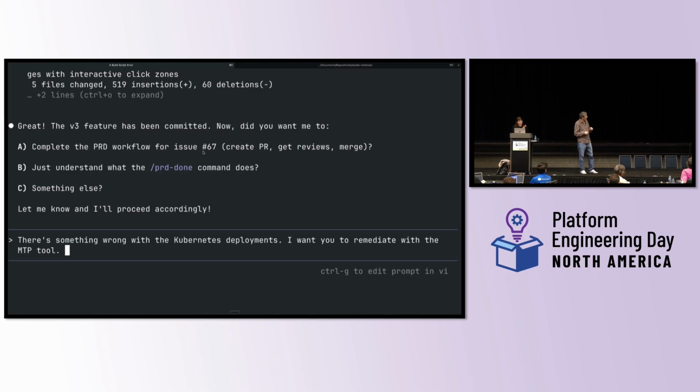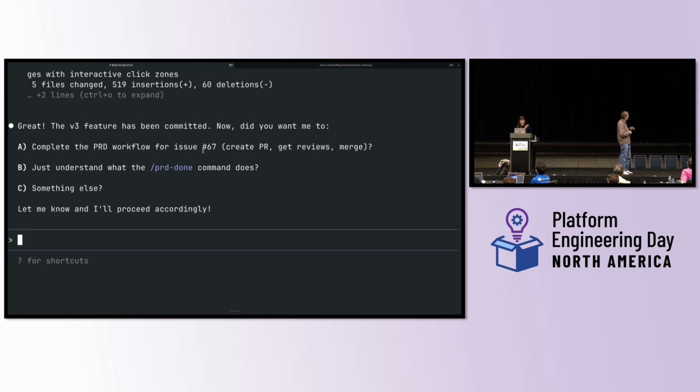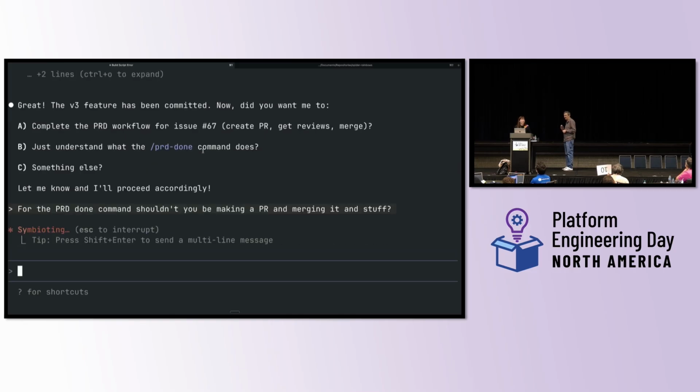Yeah? The important, yeah, press it. Oh, it's been committed. I haven't. Shouldn't it go through the PR? I don't know. I never prepared for this demo. For the PRD done command, shouldn't you be making a PR and merging it and stuff? We need to get that done first.